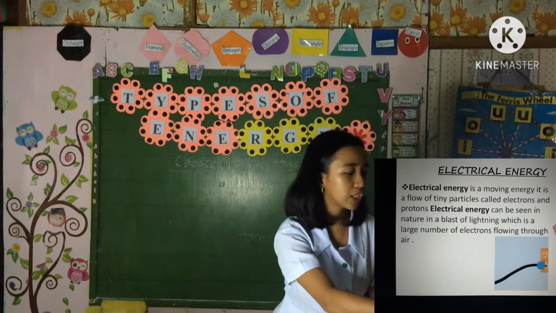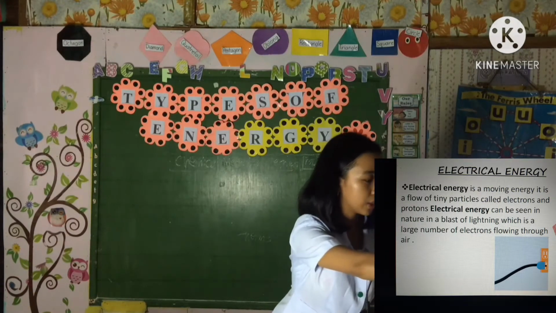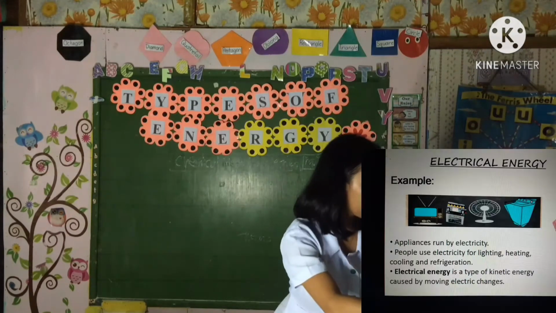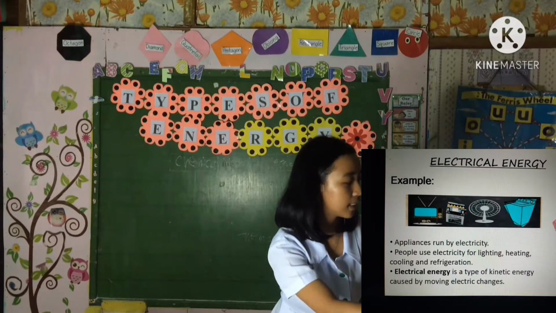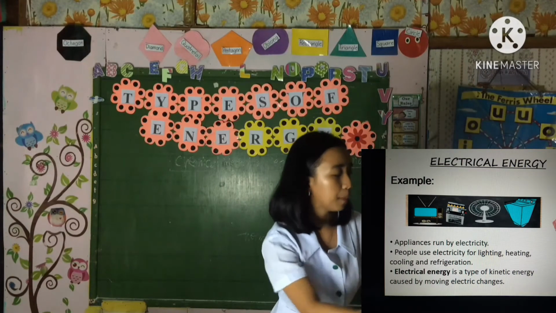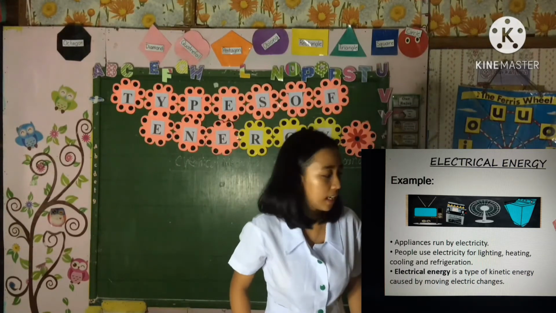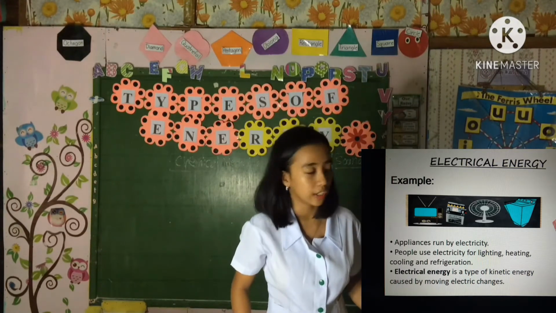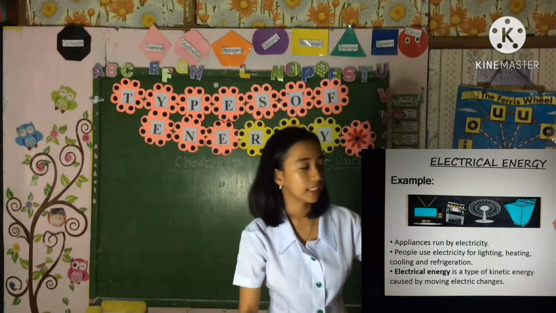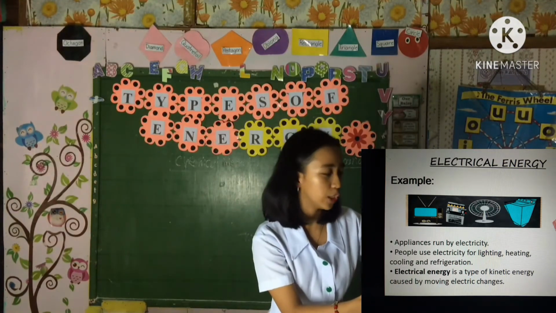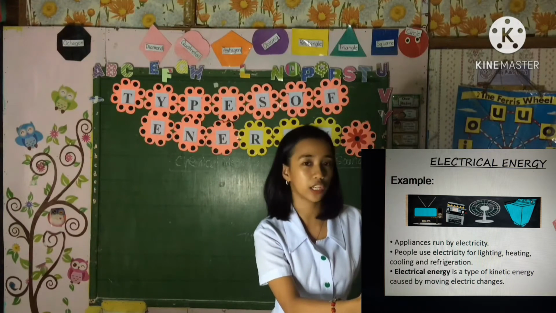Appliances are run by electricity. People use electricity for lighting, cooling, heating, and refrigeration. Electrical energy is a type of kinetic energy caused by moving electric charges.